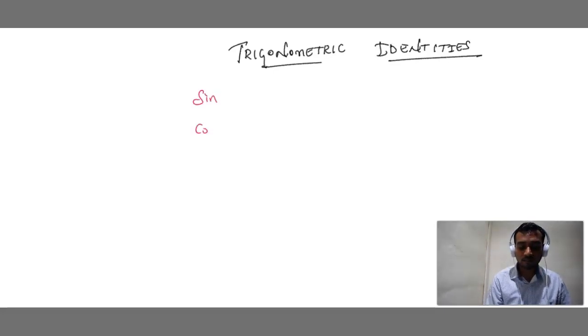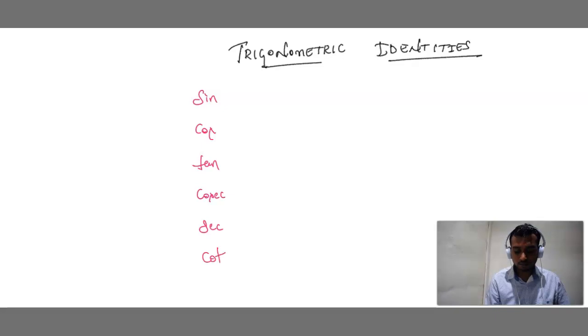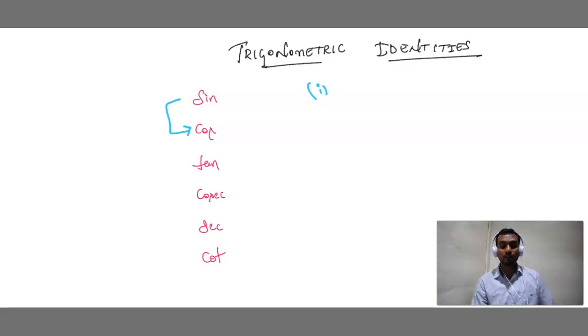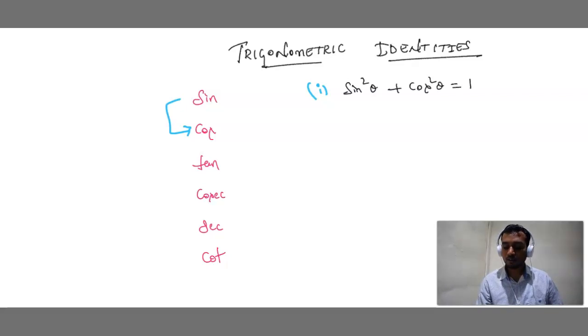Sine, cos, tan, cosecant, secant, cot. Now, what do we do? From sine I am going to cos. That means the first important trigonometric identity is sine square theta plus cos square theta is equal to 1.